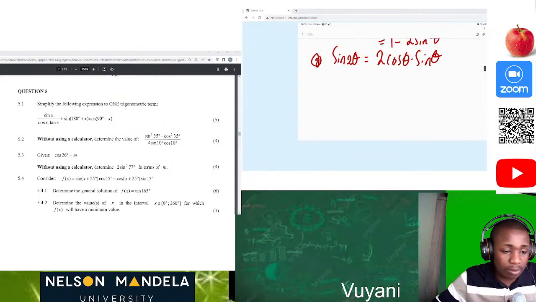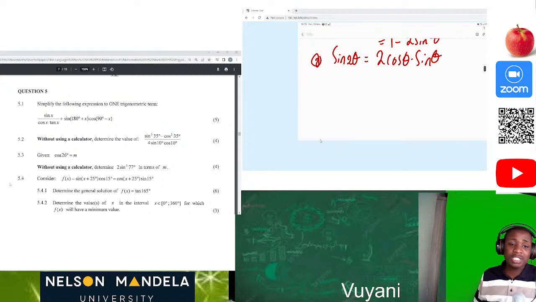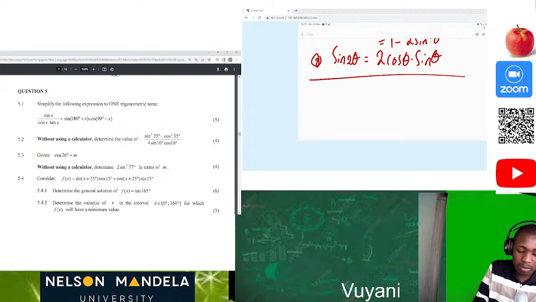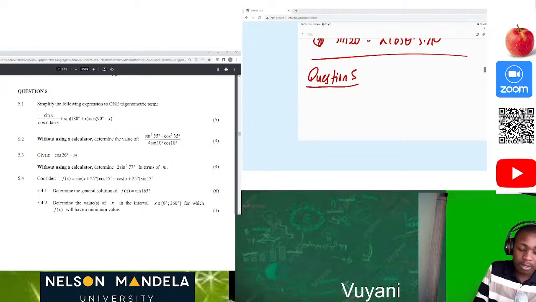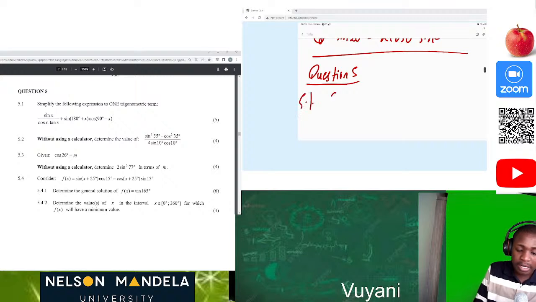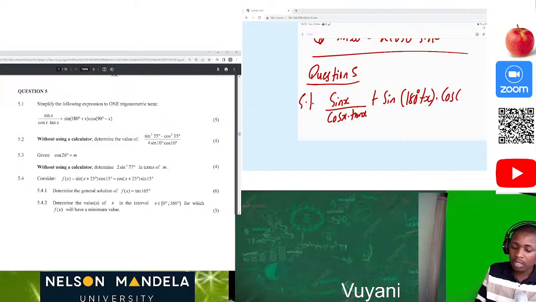Okay, cool. Now let's work something. Simplify the following expression to one trigonometric ratio. That's straightforward. It's 5 marks. Great. So we are given, question 5.1, sine of x divided by cos x times tan x plus sine of 180 degrees plus x times cos of 90 degrees minus x.